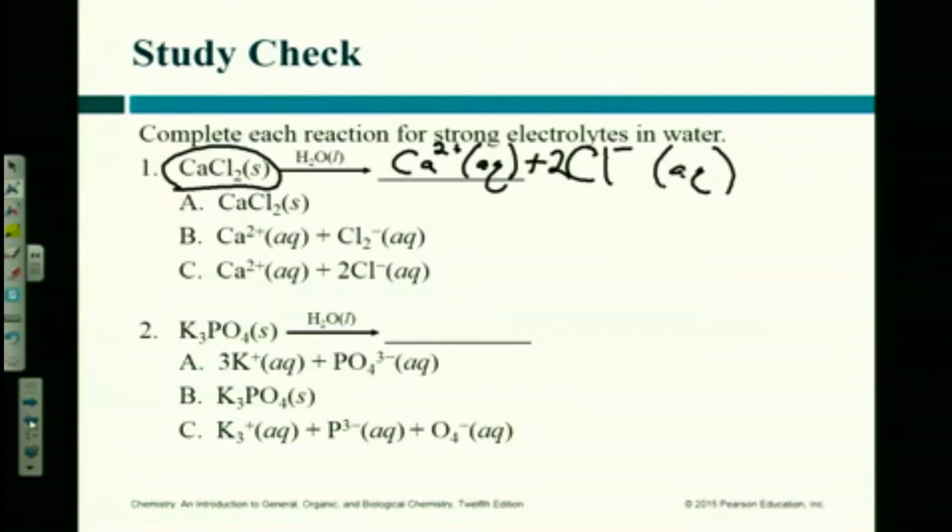Okay, we gotta vote. The answer is this. It is A. Okay? It can't be B, right? Because B means that nothing happened. Why is it not C?